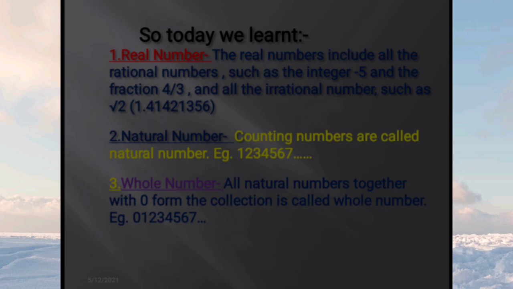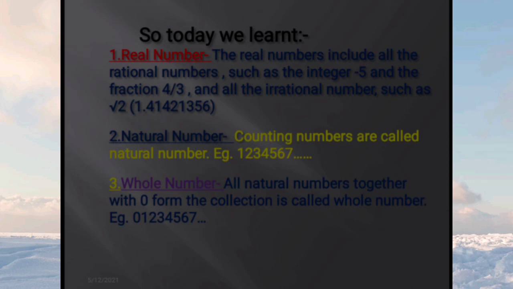Now the second one: what is a natural number? Counting numbers are called natural numbers. Whenever we are counting, suppose the total number of students present in the classroom or school, how do we count? Like 1, 2, 3, 4, that way. So we count from 1 to infinity. These numbers are known as natural numbers.